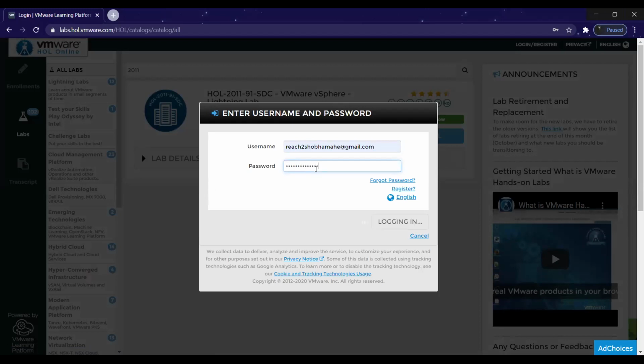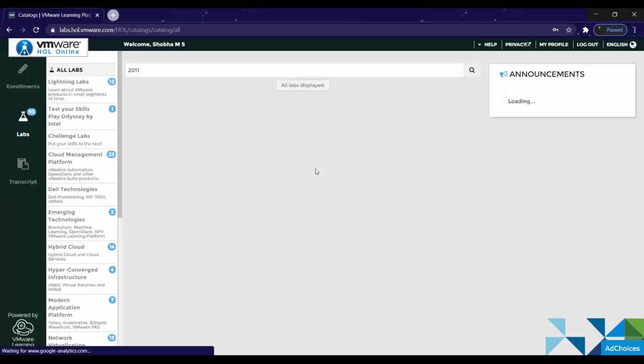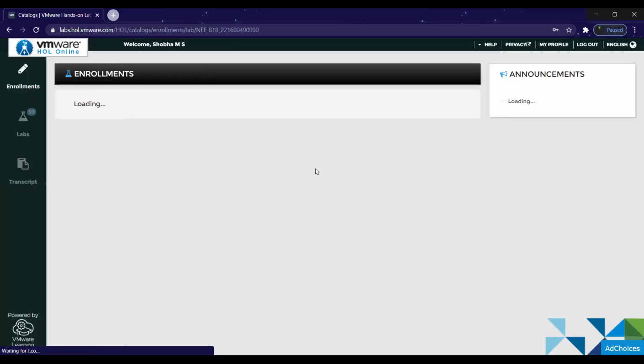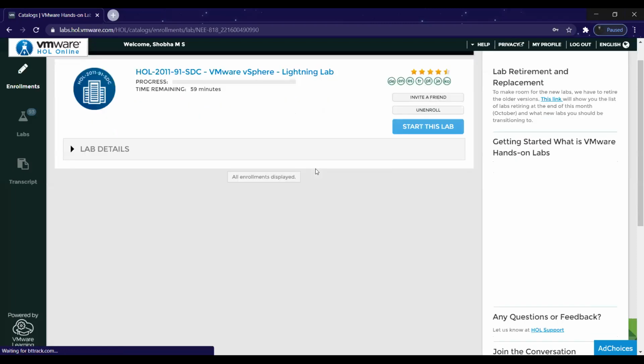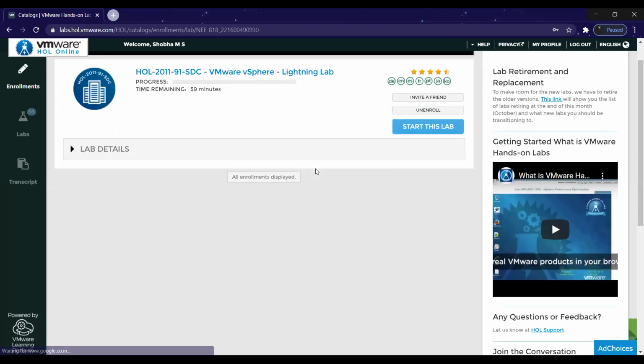So you have to log in here. Last lab I told how to register to this HOL lab. After registering, you just give your username, that is the same mail ID you have given, and the password you have created. Then log into this HOL. You can click Start this lab.